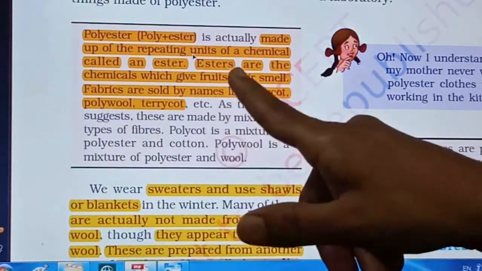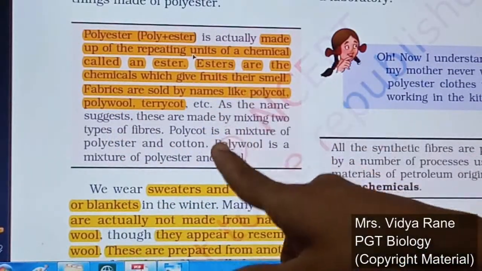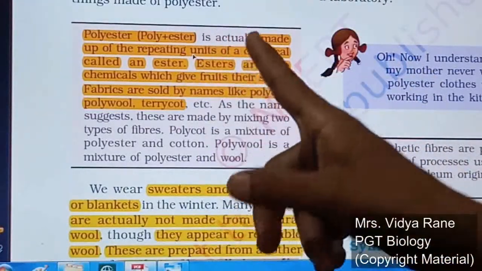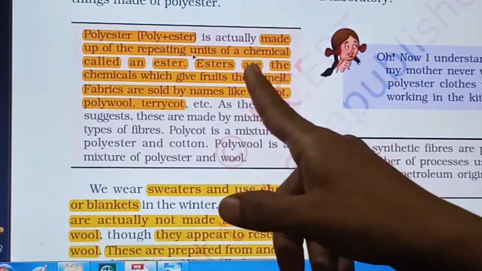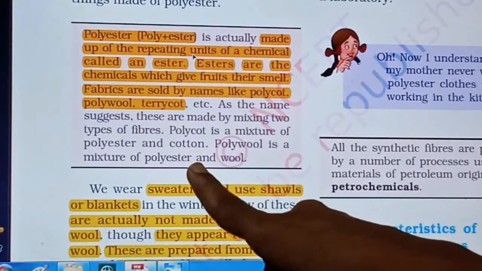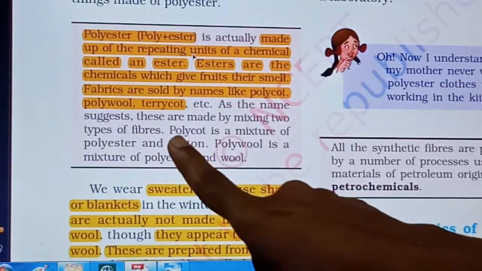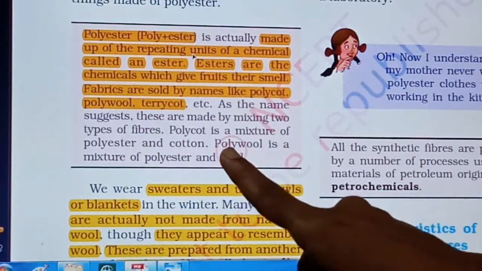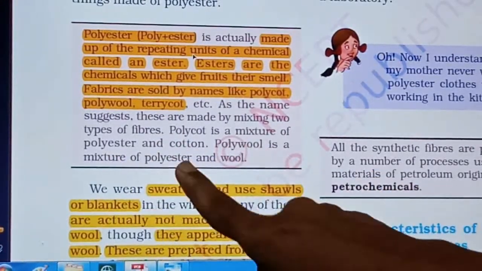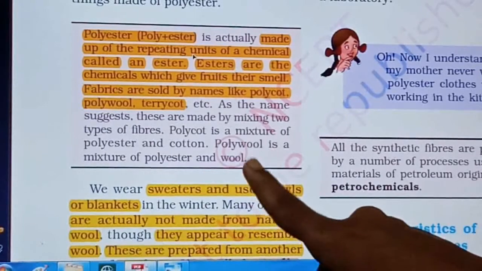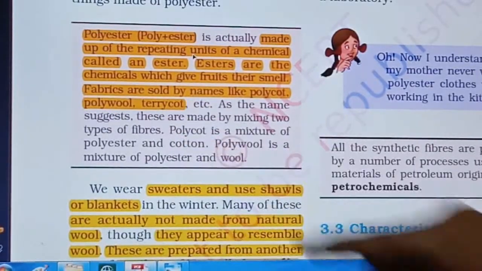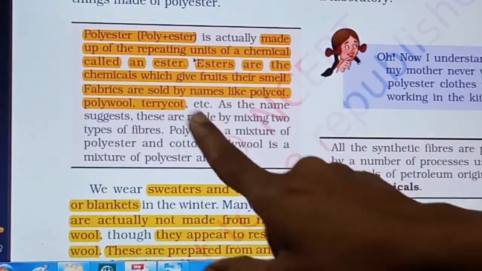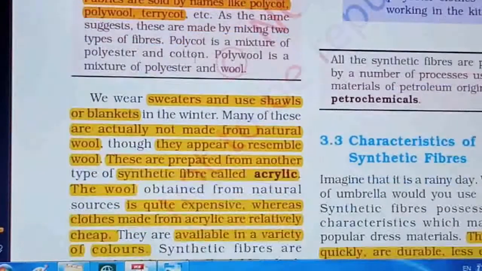So these are made by mixing two types of fiber, one synthetic and another natural. See here, polycot is a mixture of polyester and cotton. Like that, polywool is a mixture of polyester and wool, right? And terrycot is again a mixture of cotton and terylene.